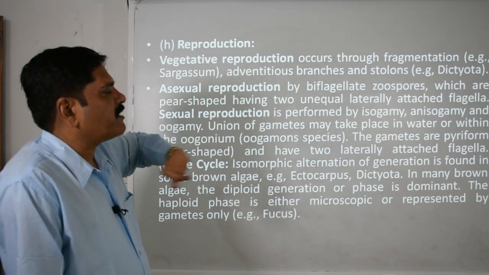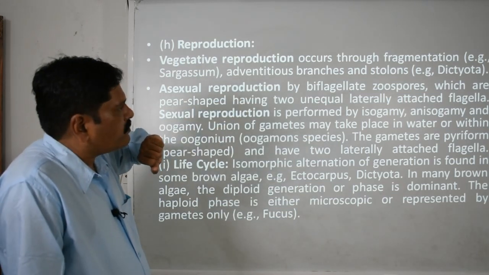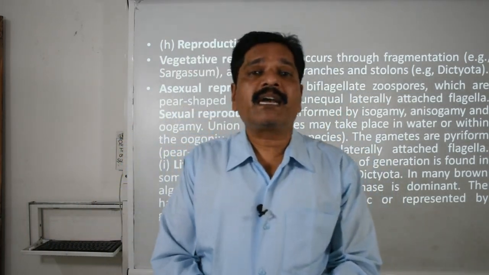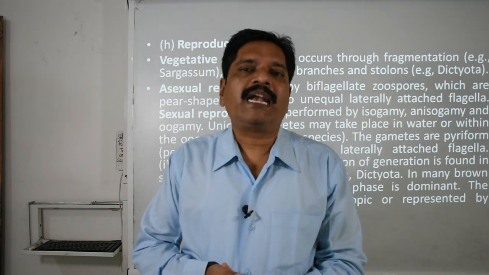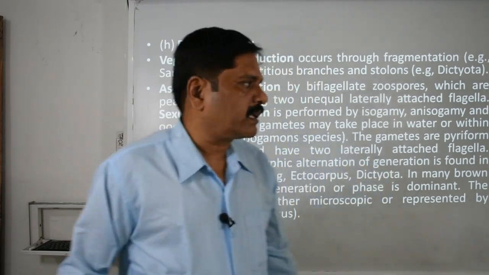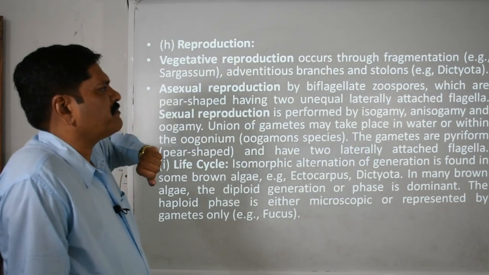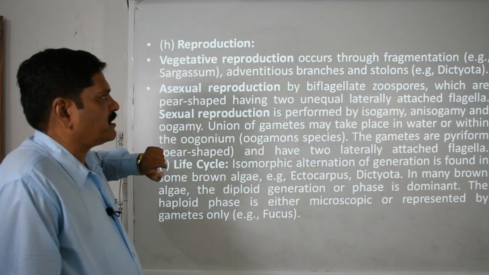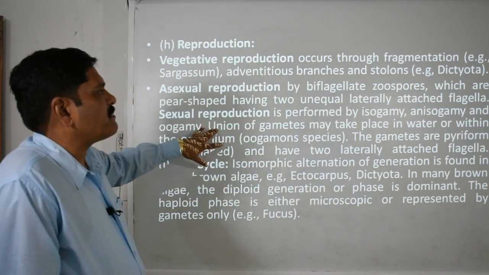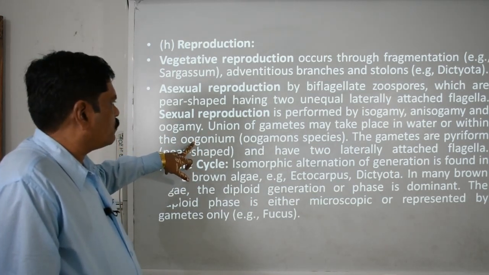Asexual reproduction is by biflagellated zoospores. Next, what is the specialty of these zoospores? Basically they are oval in shape and have flagella, remember, because they are locomotor in nature. Now when we talk about sexual reproduction, it may be isogamy, anisogamy or oogamy. Basically the union of the gametes takes place in the water, or within the oogonium.